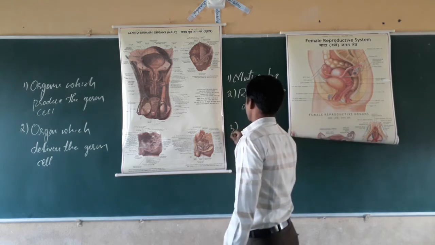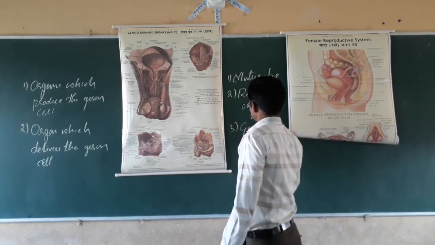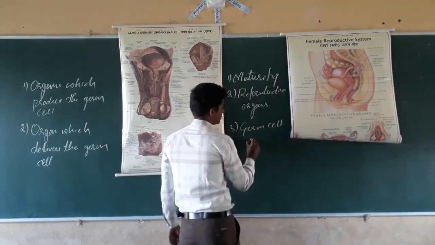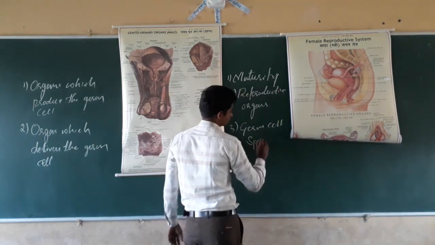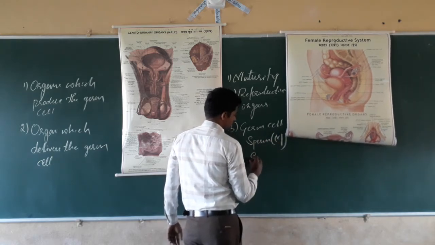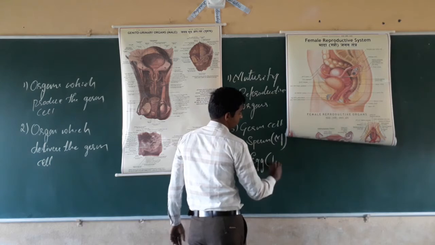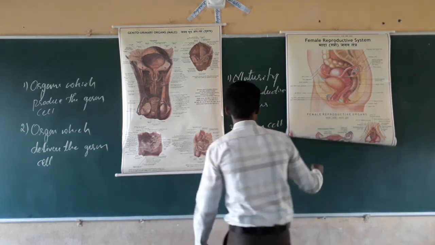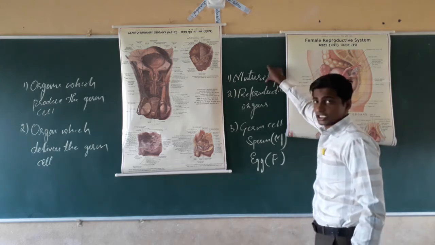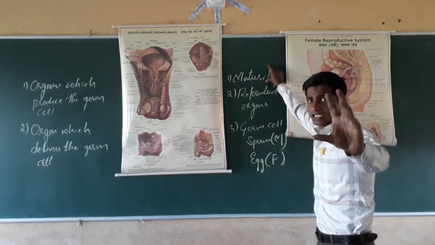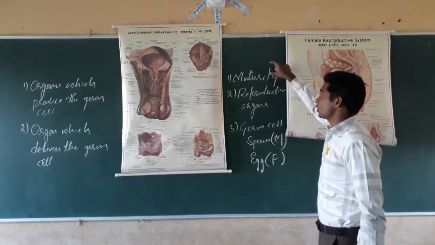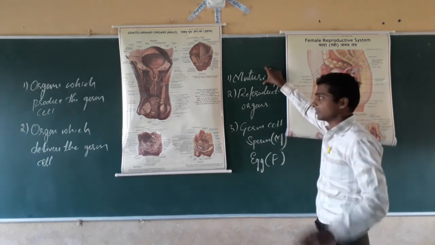The third one is germ cells. Germ cells are sperm in male and egg in female. For reproduction, both in male and female, it needs maturity. We have studied maturity in the previous class. What are the changes of maturity? What are the events going on in maturity that we have studied in the previous class?